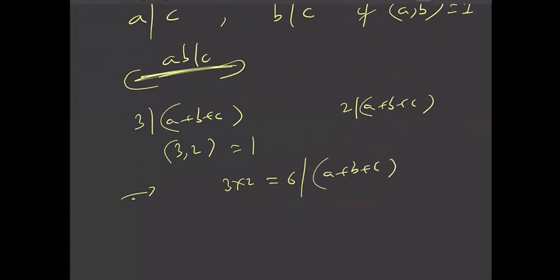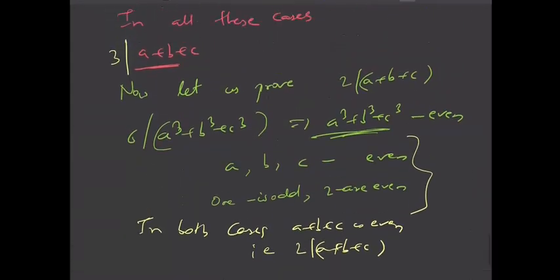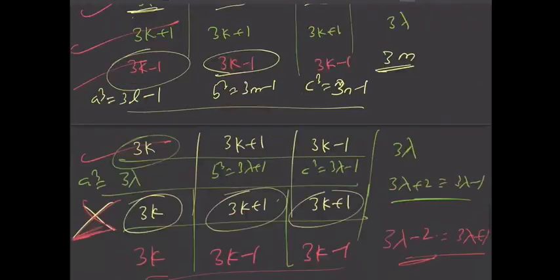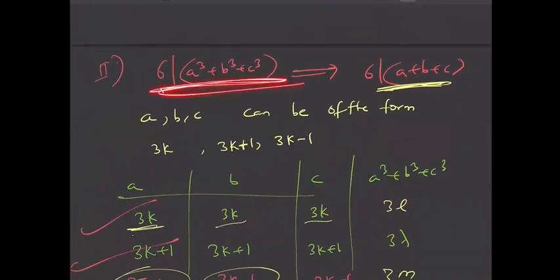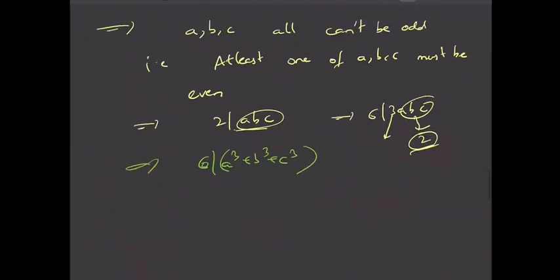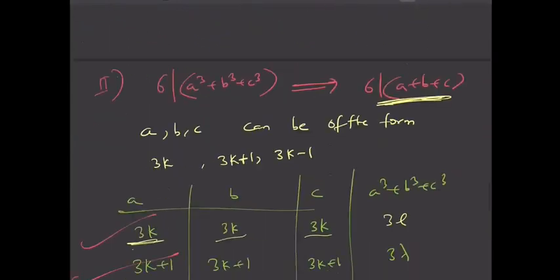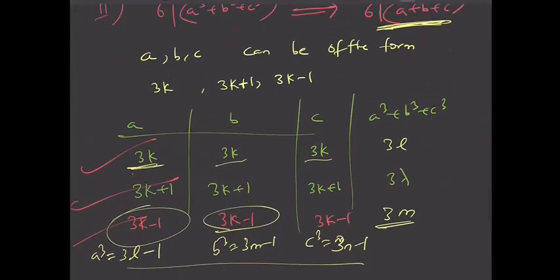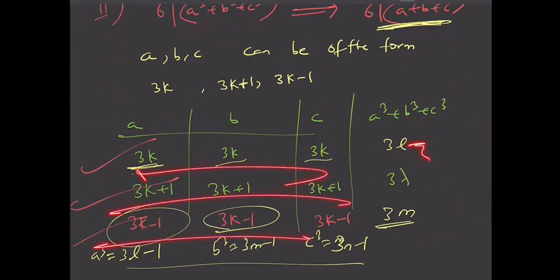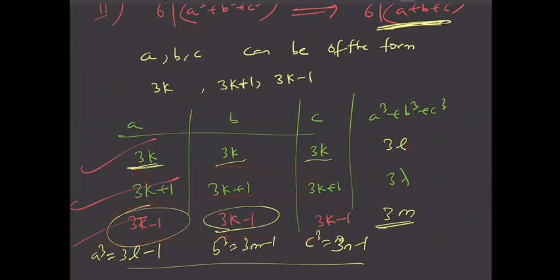Fine. So the problem is simple, but you need to consider all the possible cases in which the given condition is true, right? The first part I proved using the identity, but for the second part I had to consider all the cases in which the given condition, that is a cube plus b cube plus c cube, is a multiple of 6. So it should be a multiple of 3. For that I considered all the cases, and in each and every case a plus b plus c was also a multiple of 3.